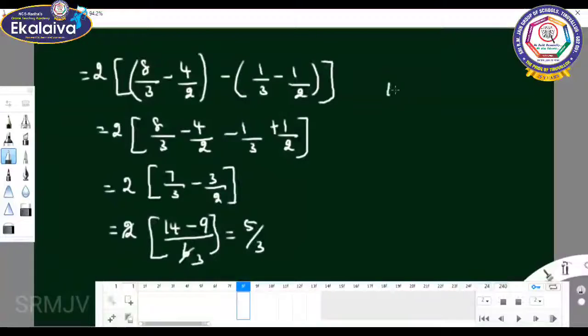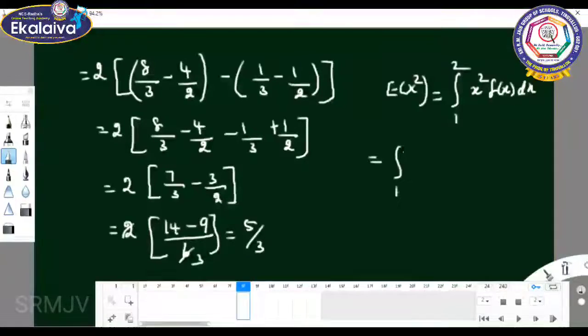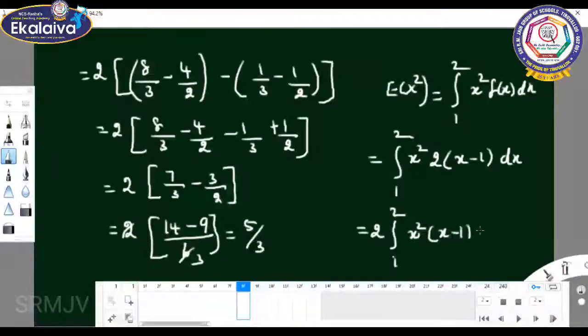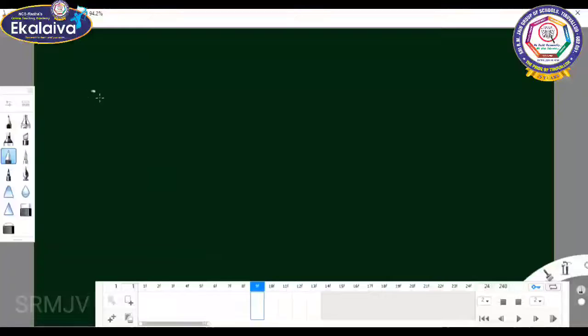Next, E of x square. E of x square equals the integral from 1 to 2 of x square f of x dx. Here f of x is nothing but 2 into (x minus 1). So 2 is a constant, you can take it out, and we have the integral from 1 to 2 of x square into (x minus 1) dx.